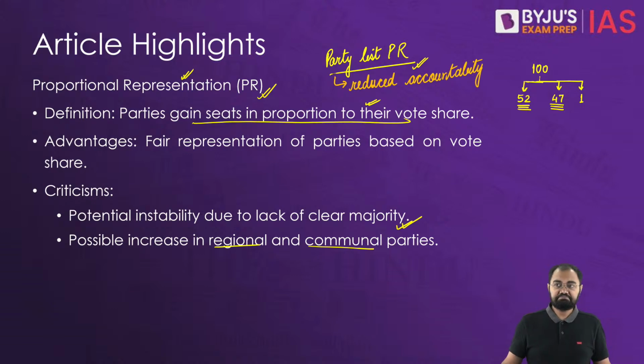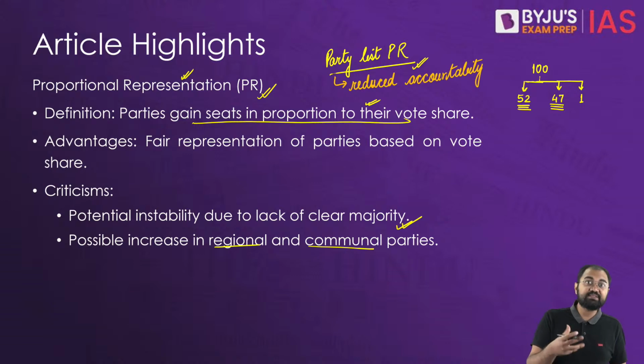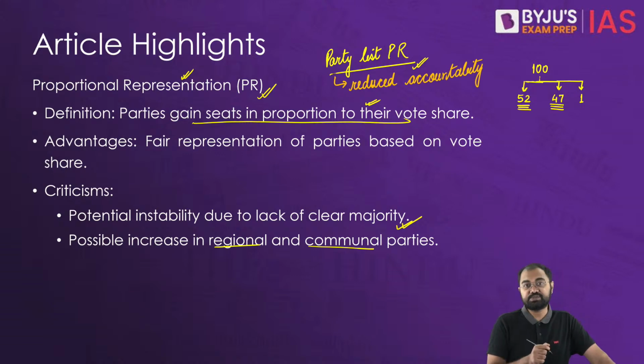Similarly, there is a risk of the rise of extremist parties, because systems with low thresholds for representation can allow extremist or fringe parties to gain seats in the legislature. This can lead to the inclusion of radical views in the legislative process, potentially destabilizing the governance and policy making of the country.